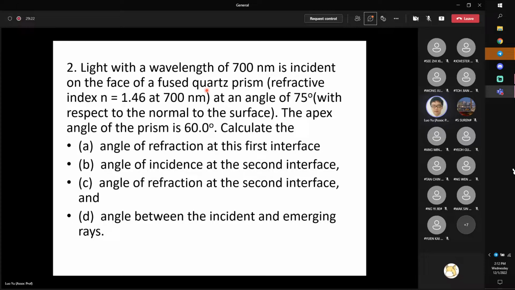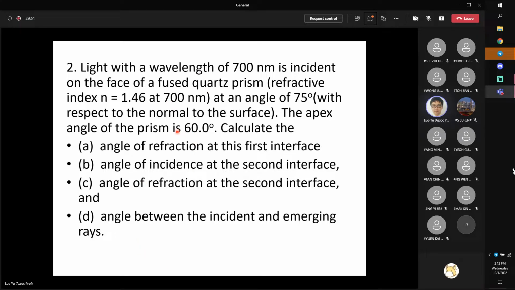The question has 4 parts. First, calculate the angle of refraction at the first interface. Then the angle of incidence at the second interface. Third, the angle of refraction at the second interface. And finally, the angle between the incident and the emerging rays. These are the 4 parts of the question.